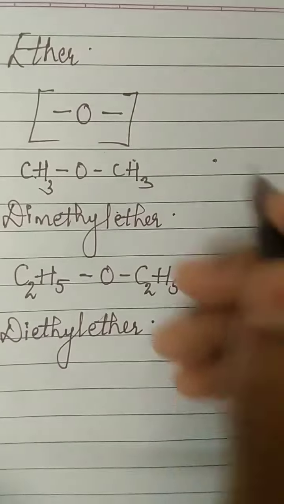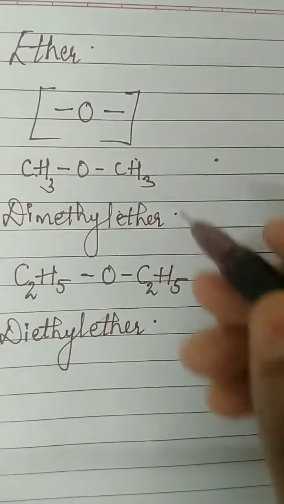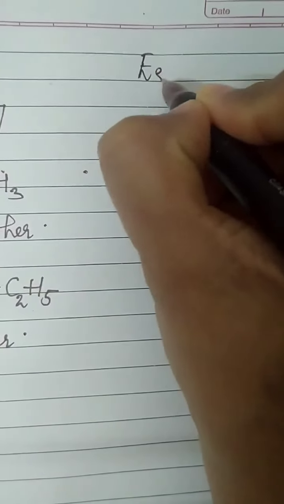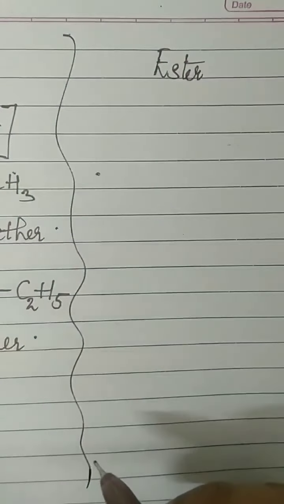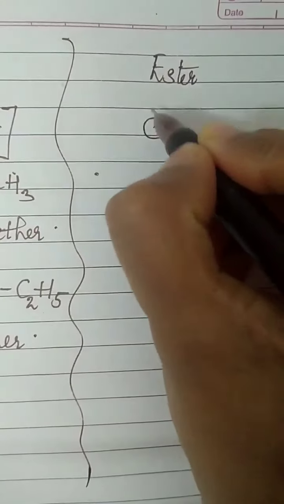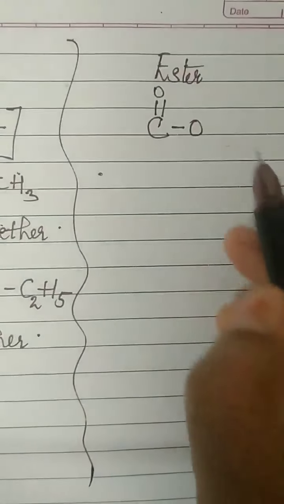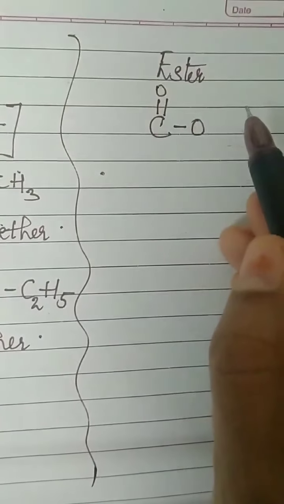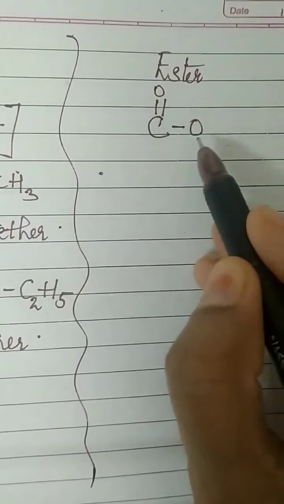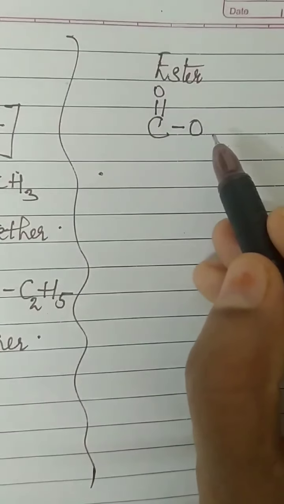Okay. Next, let us talk about ester. Okay, next functional group, ester. Now for ester, the functional group will be C double bond O and single bond O. Two oxygens. This is not acid. Acid was C double bond O, OH. Here there is no OH, only O.